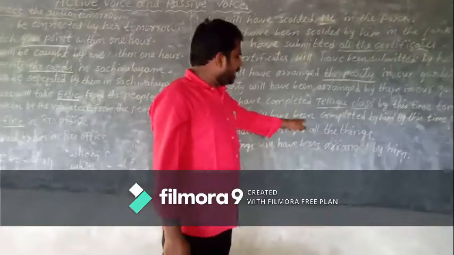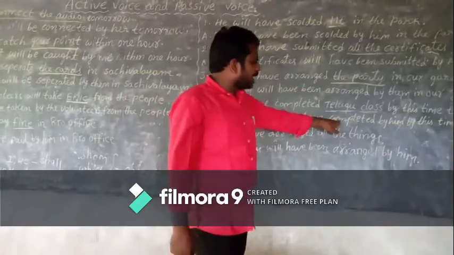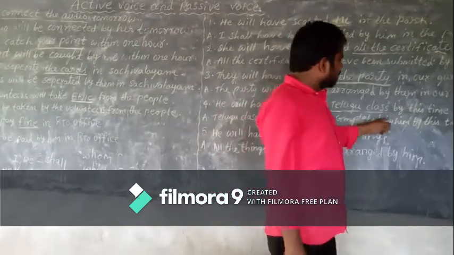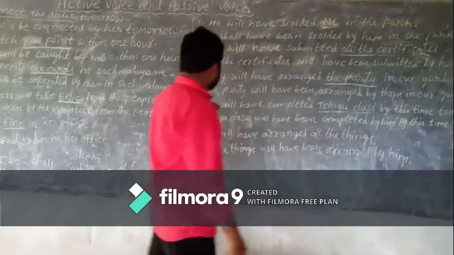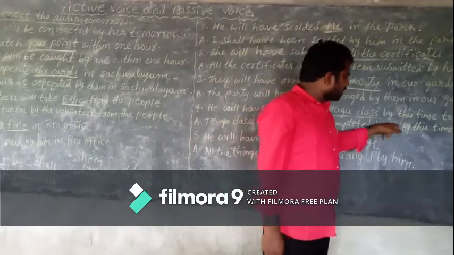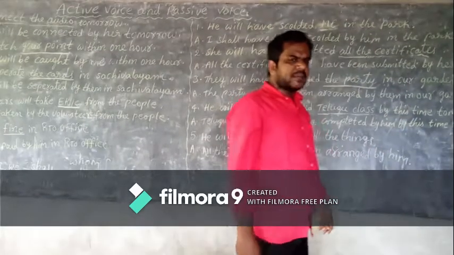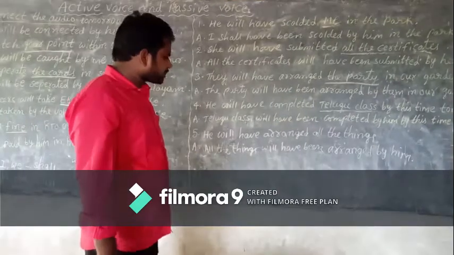Will have been. Third rule, change the verb into V3. Already it is in V3, same you write: completed. Fourth rule, by. Fifth rule, subject should be changed, as he becomes him, object. At the end of the sentence, the remaining part you add last: by this time tomorrow.